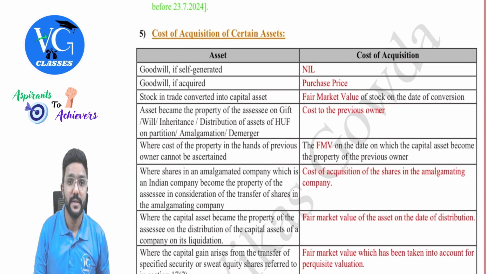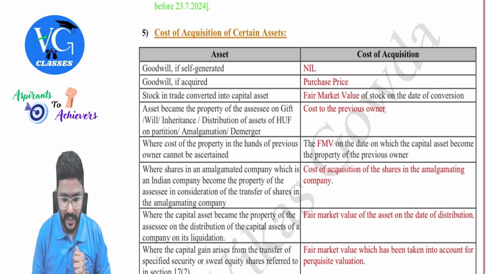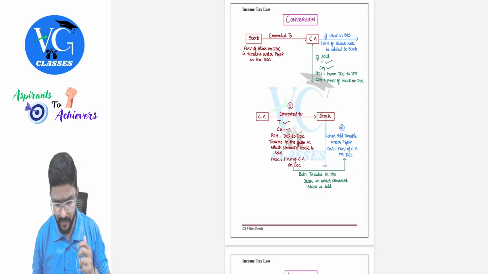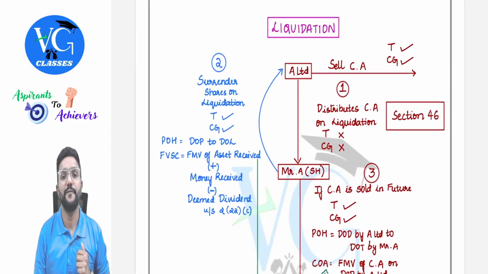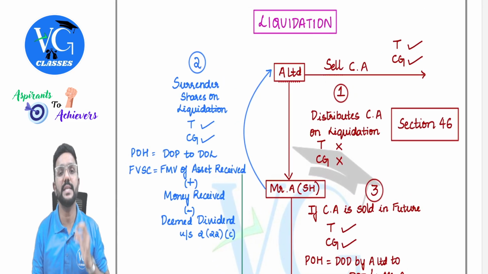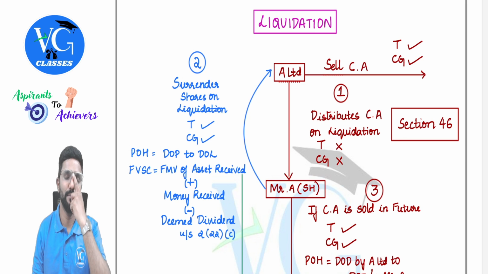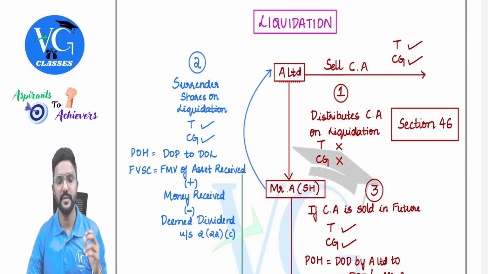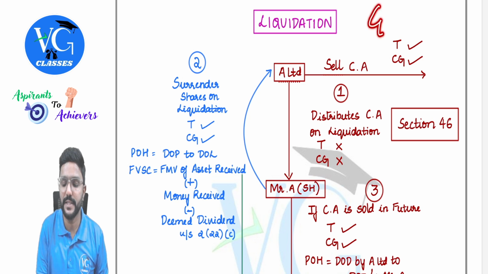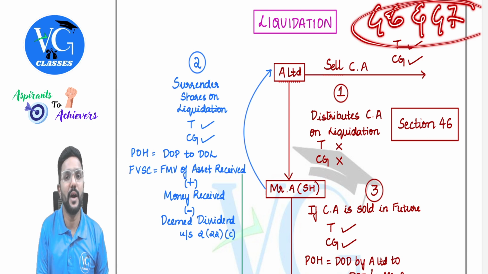Fine. So next, fifth point we will see. But before that, I just want to discuss a few special cases, guys. What is transfer is given in section 2 clause 47. But there are a few transactions which actually are a transfer, but for income tax purpose, they are given in section 46 and 47 that they are not transfer, and accordingly we will not compute capital gains on that.